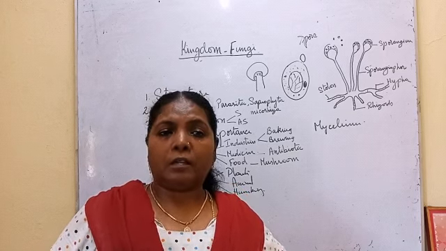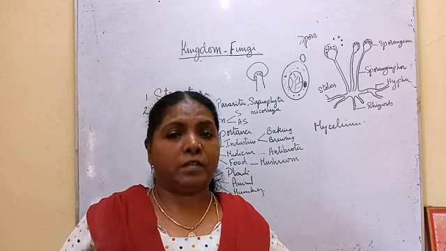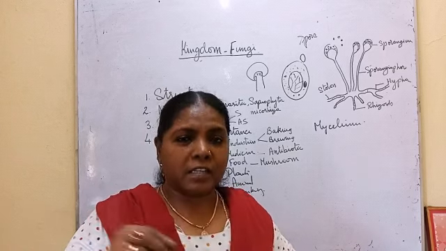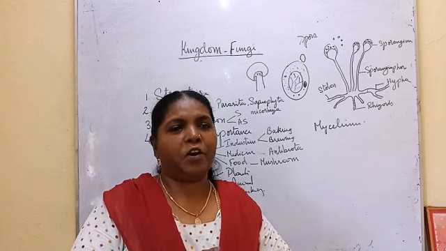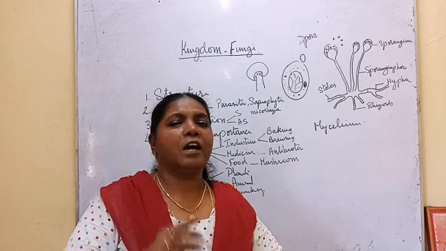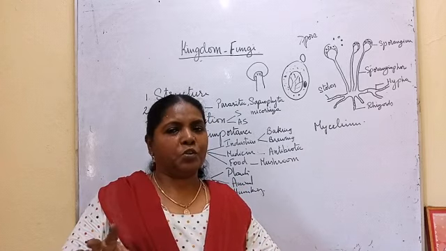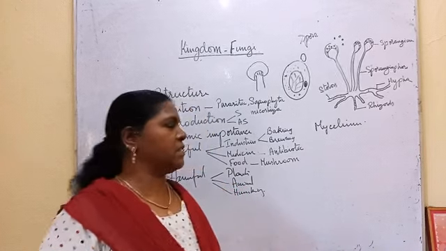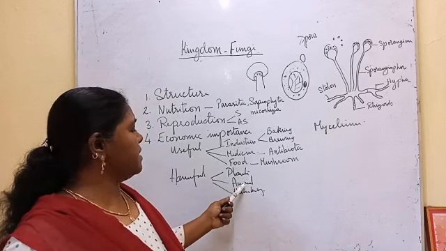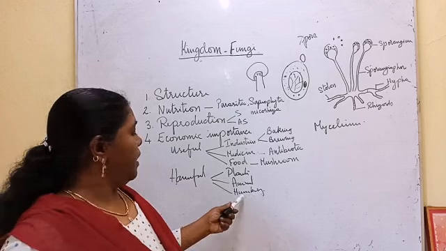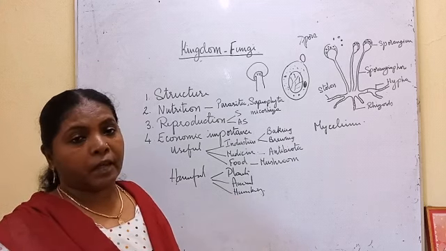People used to say that patch will be more sweet. It is not like that. It is infected with the red rot fungus of sugarcane. If you get such pieces, don't consume them. It will affect your digestive system. Then it causes diseases in animals and human beings.